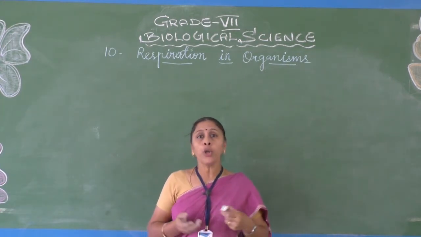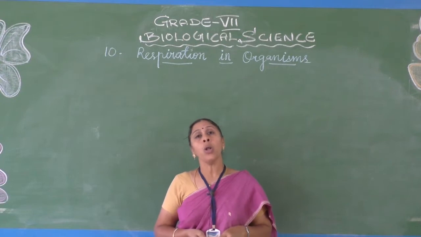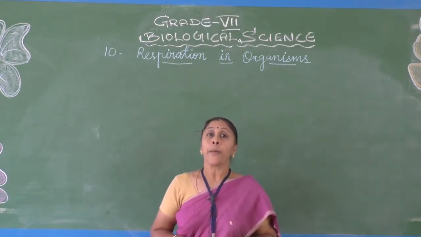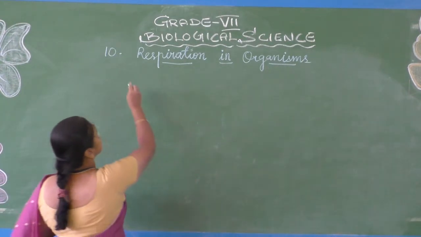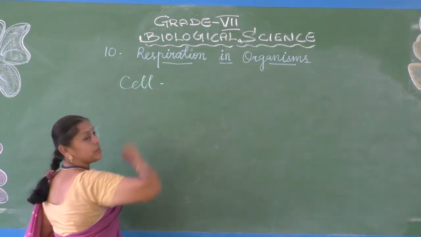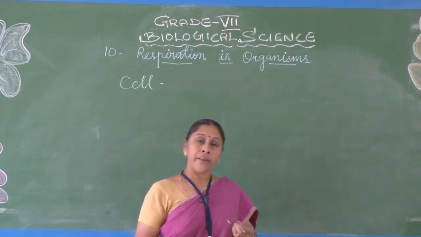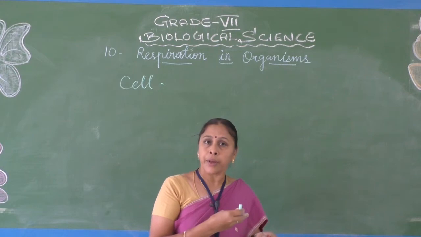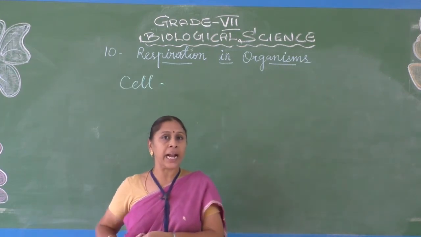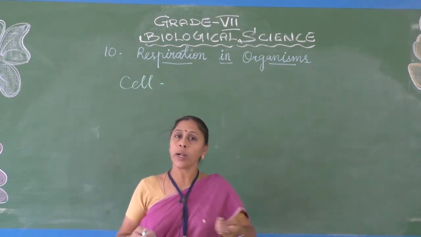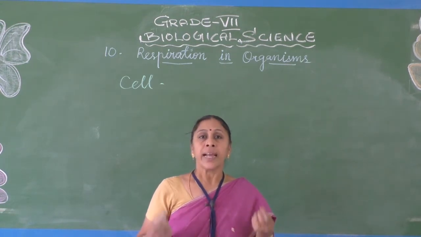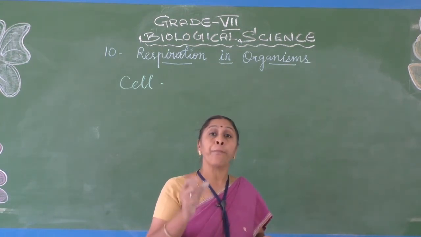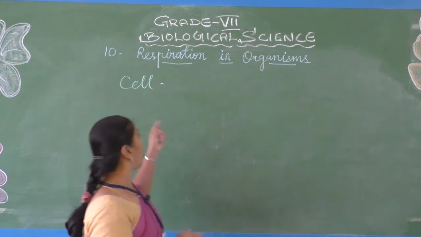I think you all know that all living things are made up of cells. Even if it is unicellular or a big multicellular animal, whatever it is, it is made up of the basic structure called the cell.